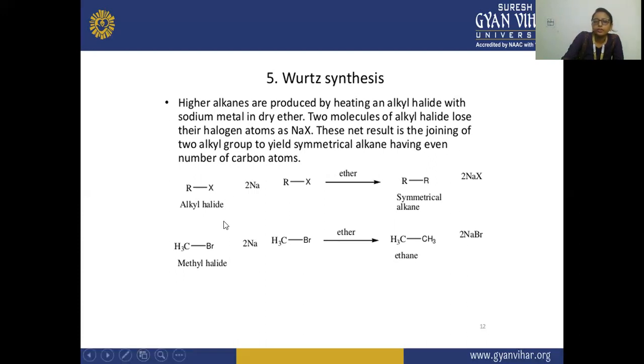Here we have taken an example of methyl halide, methyl bromide. Two molecules of methyl bromide are taken with sodium. So this methyl and methyl will form a bond, and this is a symmetrical alkane, and here NaBr, that is sodium bromide, is formed.